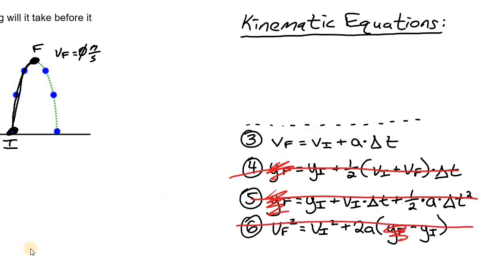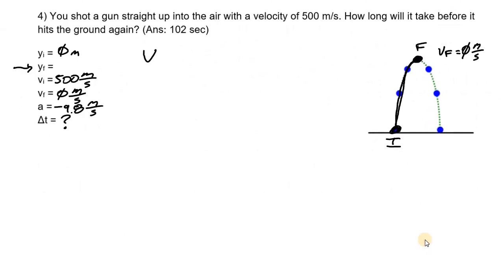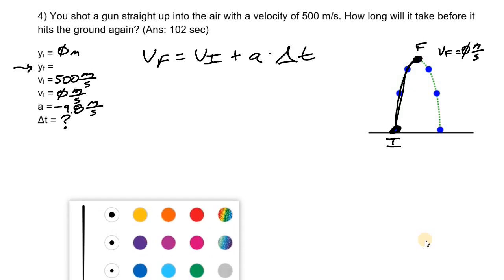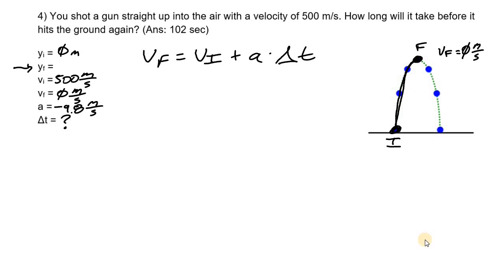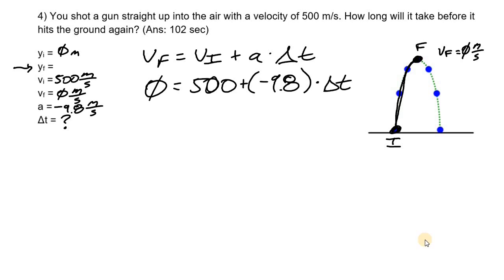We're going to be using equation number 3 to find our time. VF is equal to V-initial plus a delta T. Let's do our substitutions right now. VF. Okay, so I guess I could just rewrite this. Isn't this the same as this? Okay, so we have it rewritten in this form.